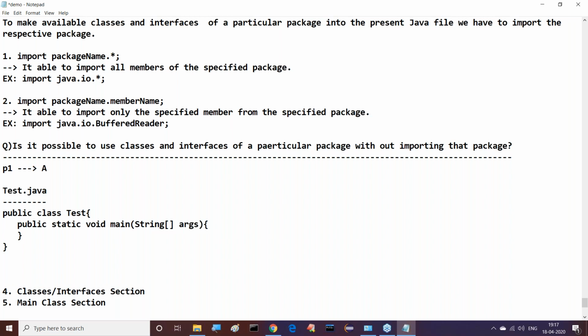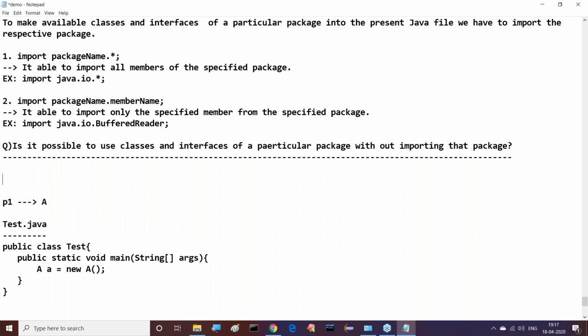Here my question is, I want to create a small a is equal to new A object. I just want to use the class A like this. But without importing, is it possible to use that package or not? That's my question.